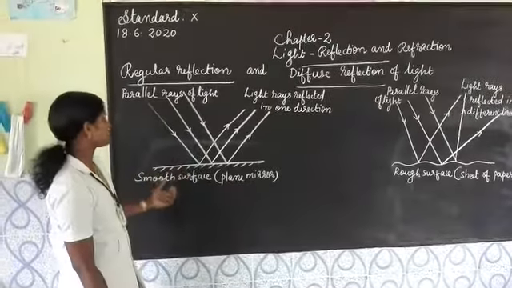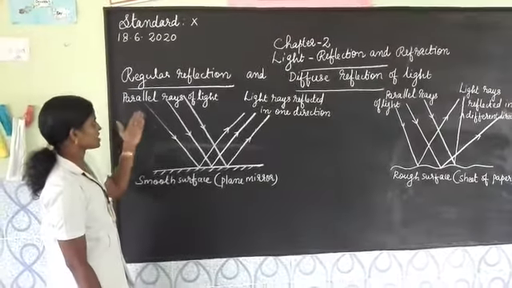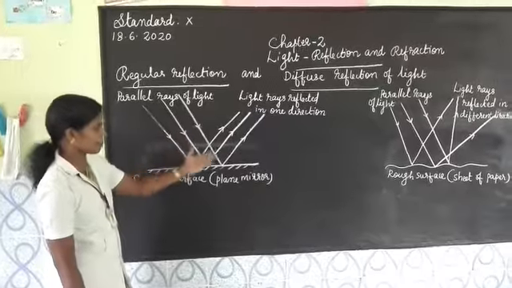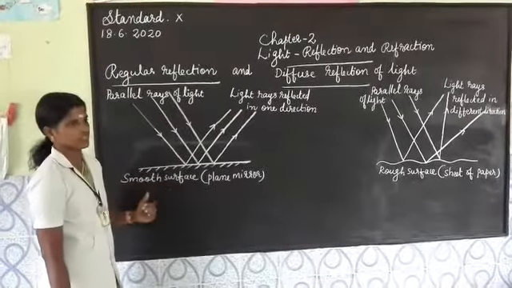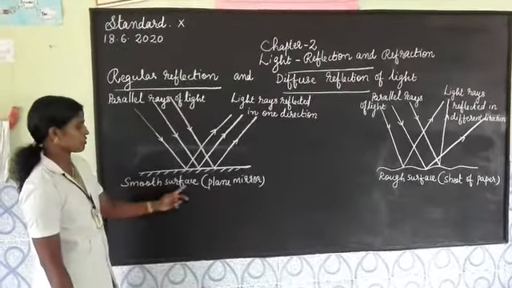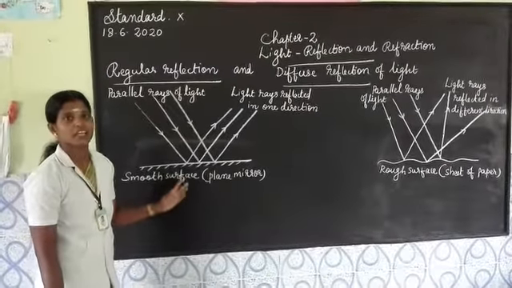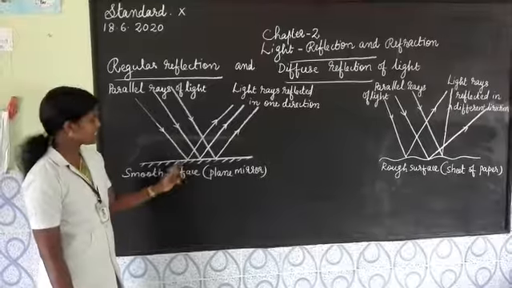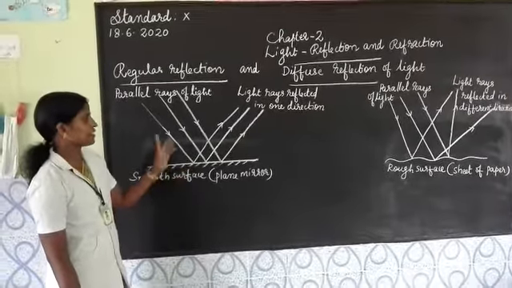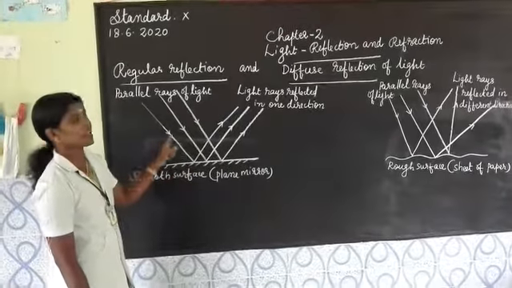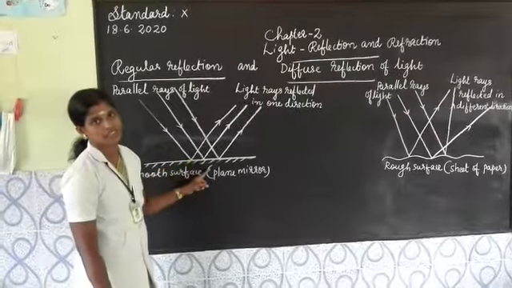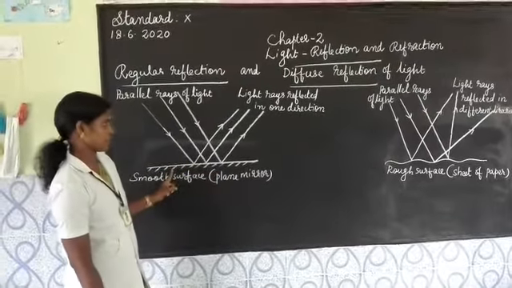How does this regular reflection happen? When the set of rays falls on this smooth surface, all the particles in the smooth surface are facing in one direction. As they face the same direction, they make the same angle of incidence with the mirror surface.